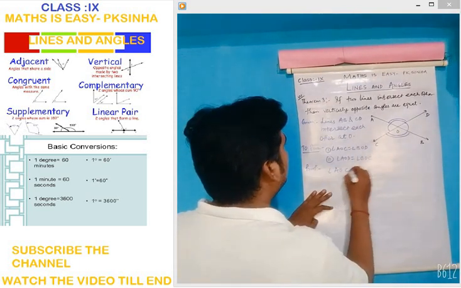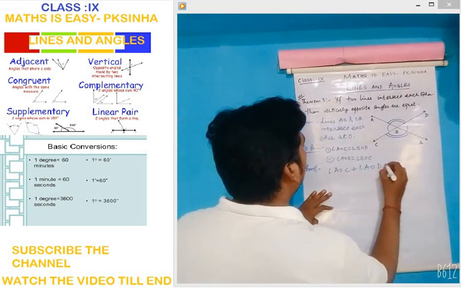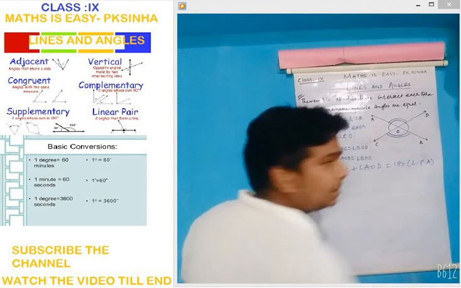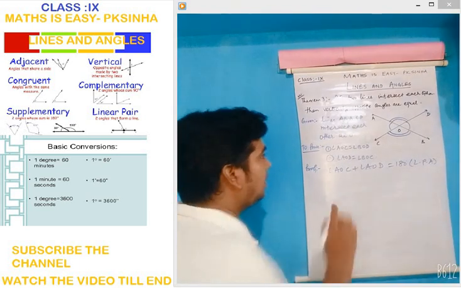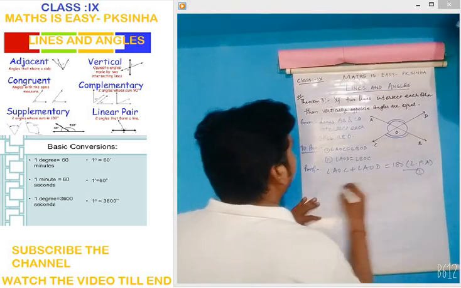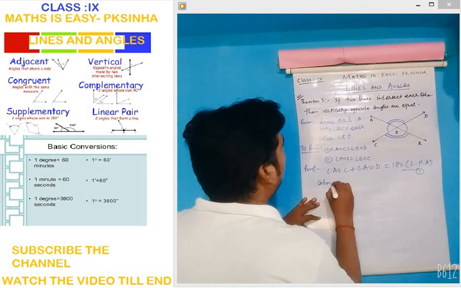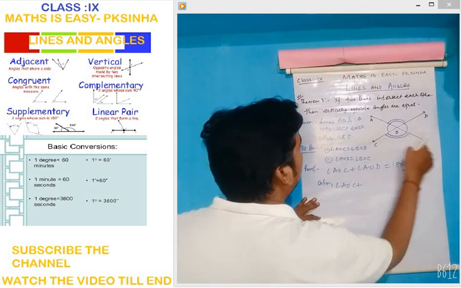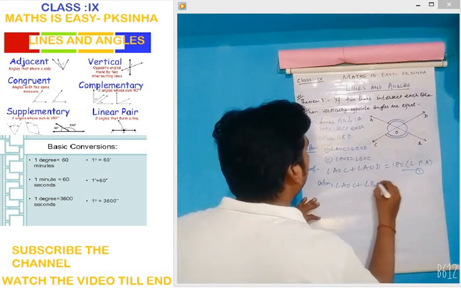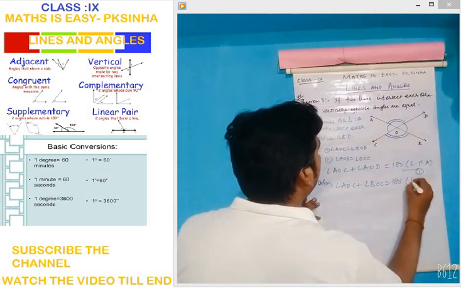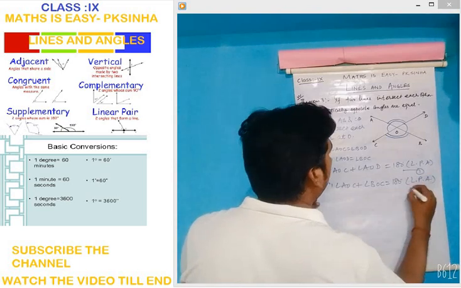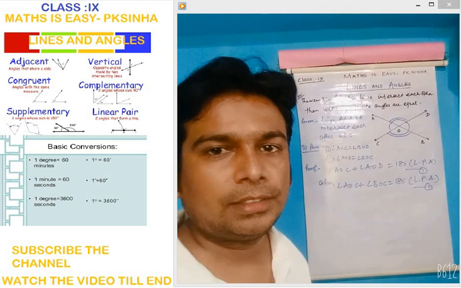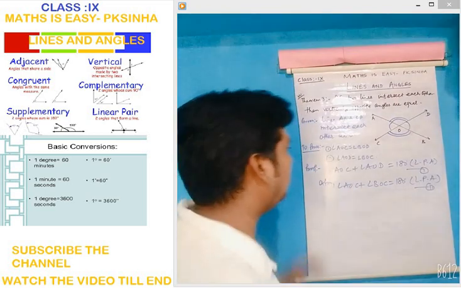So can we write angle AOC plus angle AOD equal to 180 degrees? Why? Linear pair axiom. We have done theorem number 1. Again, can we write angle AOC plus angle BOC is equal to 180? Same reason, linear pair axiom. So what do we get from 1 and 2? The RHS is equal, which means the LHS will also be equal.